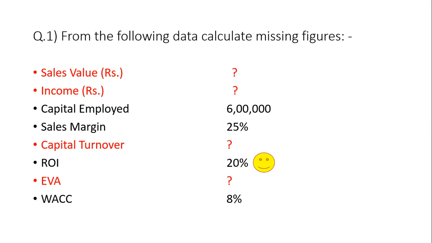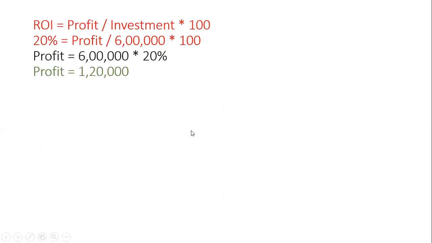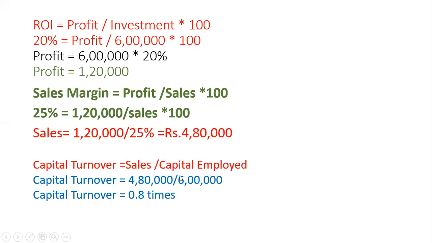The answer always comes in times, not in percentage. In all turnover ratios, sales always comes in the numerator. Sales is 4,80,000 divided by capital employed 6 lakh. 4,80,000 divided by 6 lakhs. Answer is 0.8 times. Is it clear?